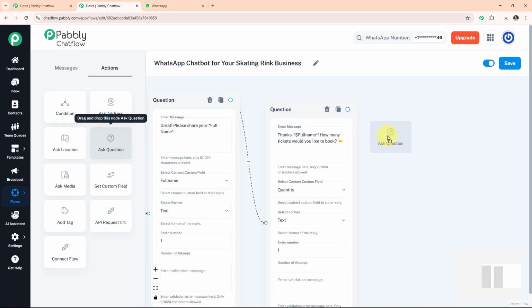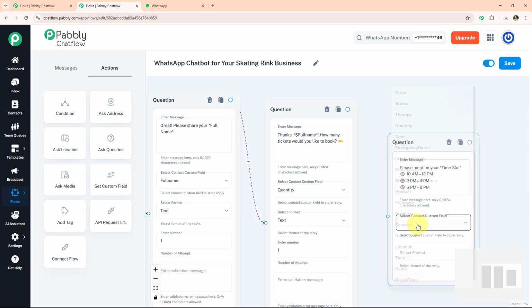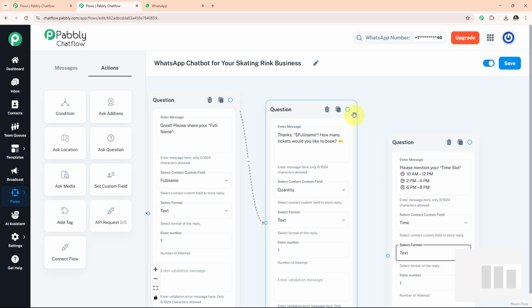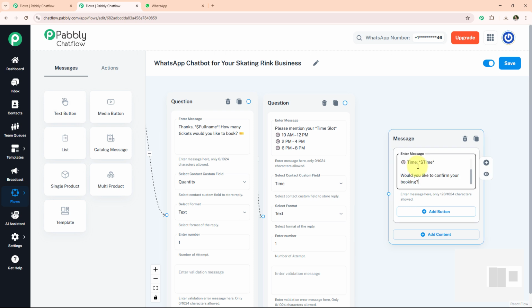Now we take another question box. In this box, we ask a time slot from user and simply select contact custom field, time and select the format, that is text format. Now simply connect the box. Now we take text button and write a message on it. Booking summary, name, tickets, time. Now simply connect this question box to this message box.